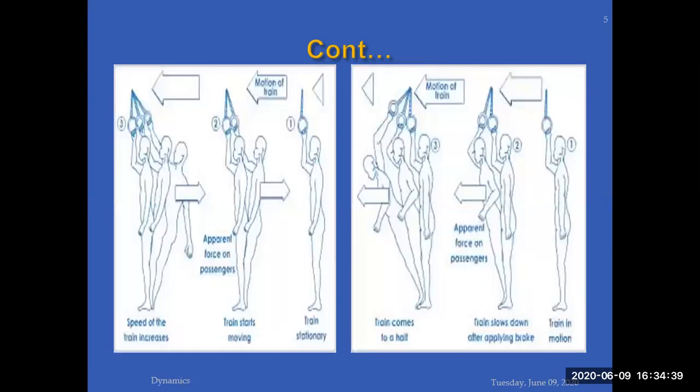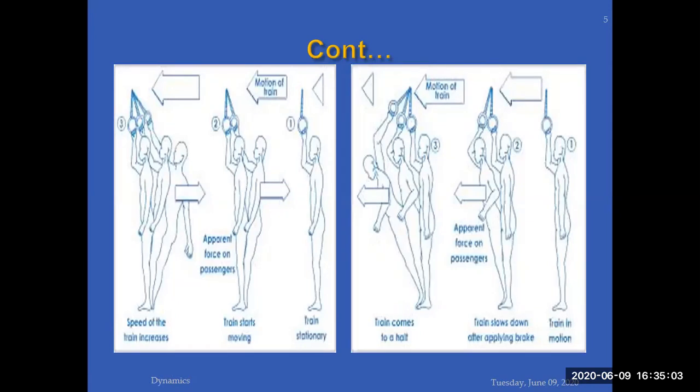So these are different examples. Motion of a train, when you will fall forward, when you will fall backward. This is the same concept. When it will start moving, what will happen? You will fall backward because the lower portion becomes in motion with the motion of the bus or the train.